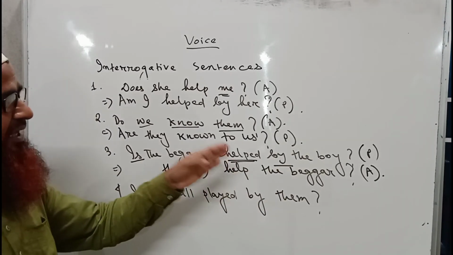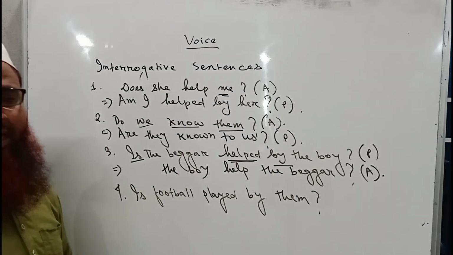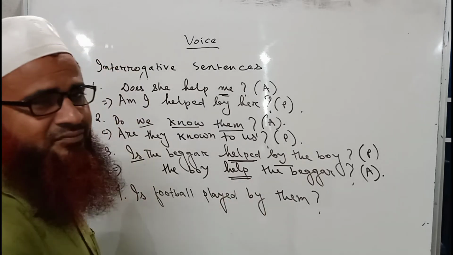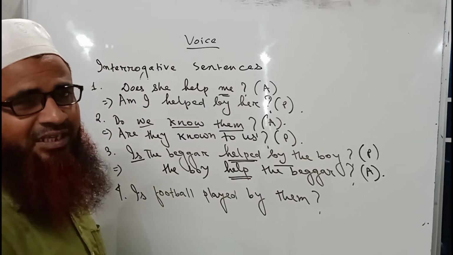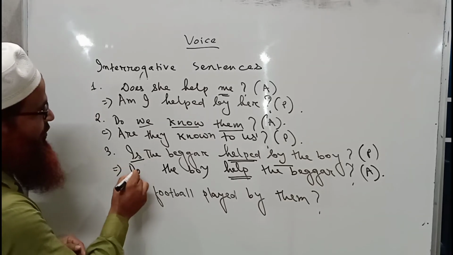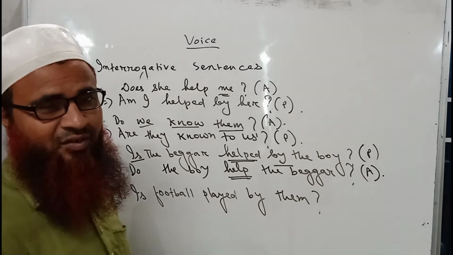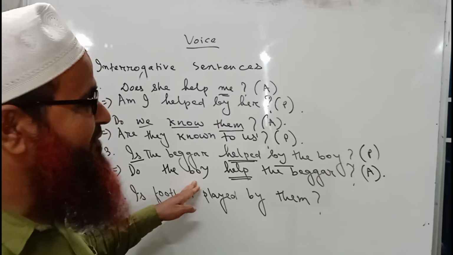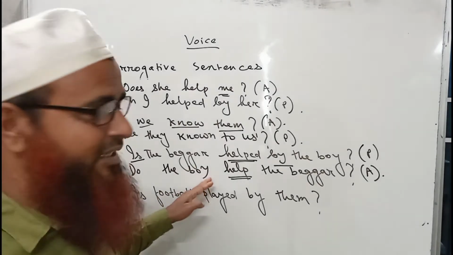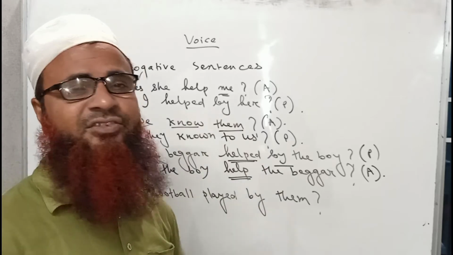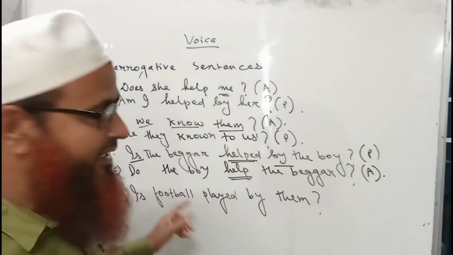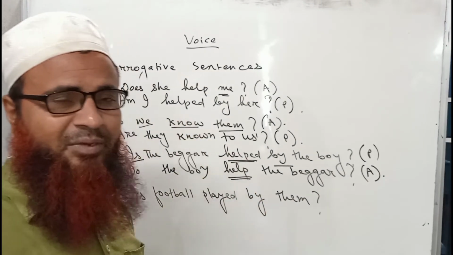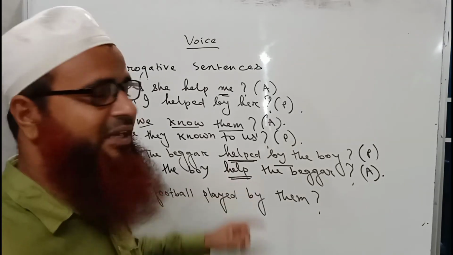Now, how will you turn it into an interrogative sentence? All of us know that as the verb is help here, we must take the help of the do verb. So do will come here. But there is another point to think of in this sentence. The boy is the third person singular number. If we write it in present indefinite tense, the verb help must take s with it. That is why in an assertive sentence, the correct form of this sentence will be the boy helps the beggar.